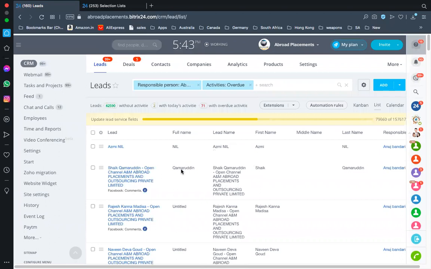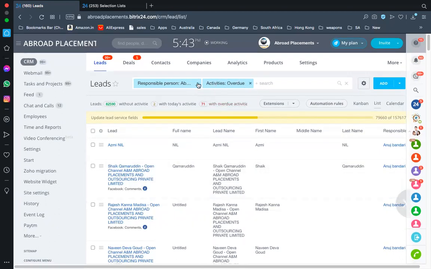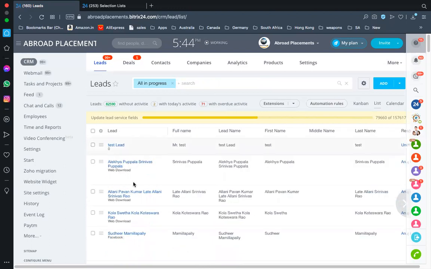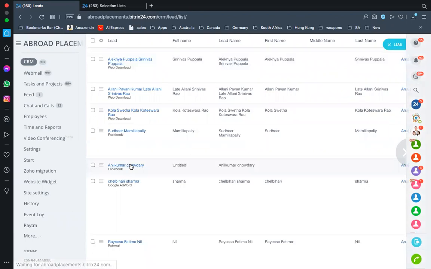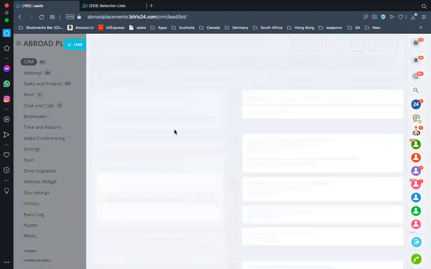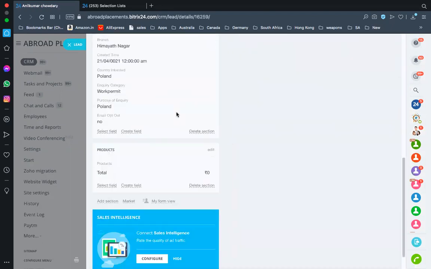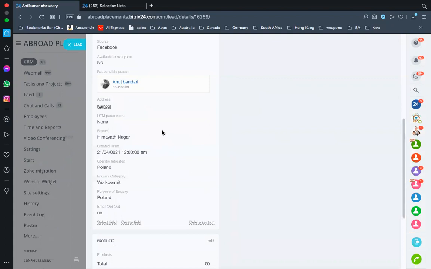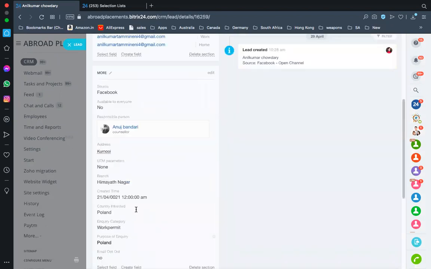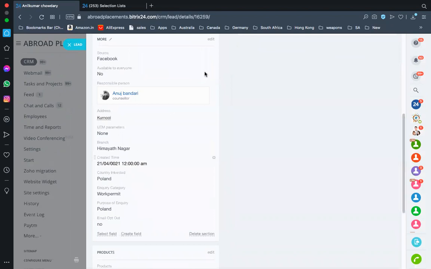And one more important point I have today is that all of you have a section in your fields that is called the counselor. Because this data has been imported from the previous CRM, Zoho, that is why we had the counselor option over there. Over here you can see that the counselor option is not there, but just in case you find a counselor name and it is your name or anyone's name, please make sure you delete it.